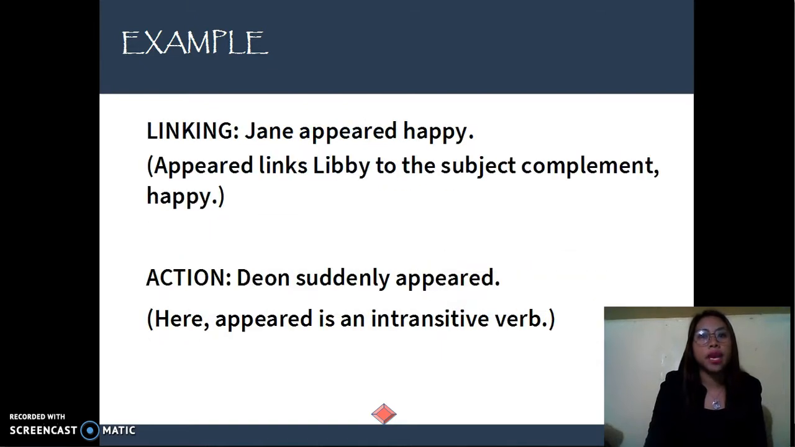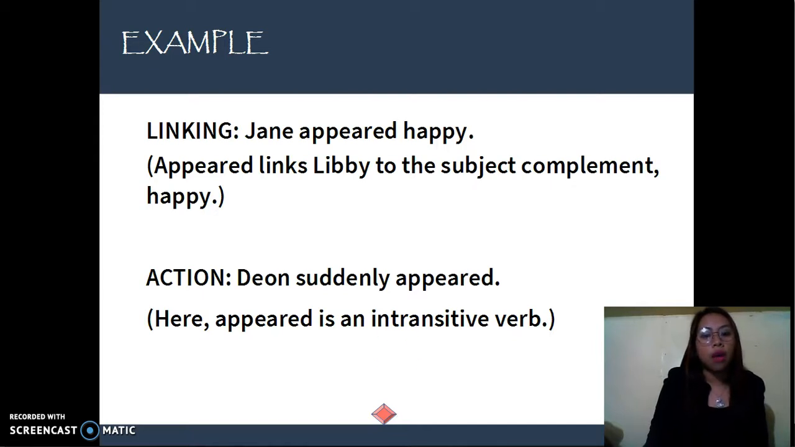Jane appeared happy, and Dion suddenly appeared. As you have noticed, both have the same verb, which is appeared. Now, what makes it distinct from each other? Well, in the first example, appeared links Jane to the subject complement happy, while on the other hand, appeared is used as an intransitive action verb because the verb has no direct object that will receive the action of the verb.